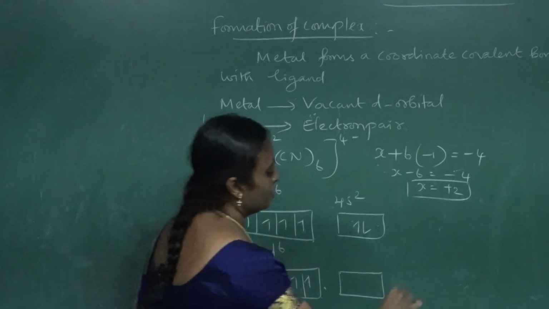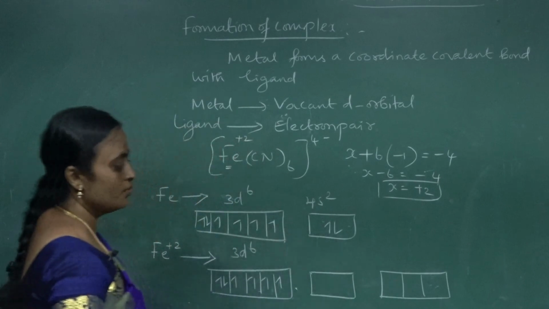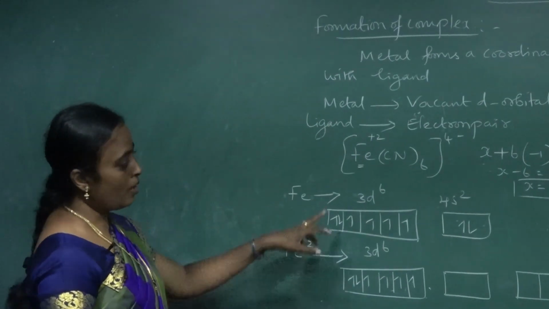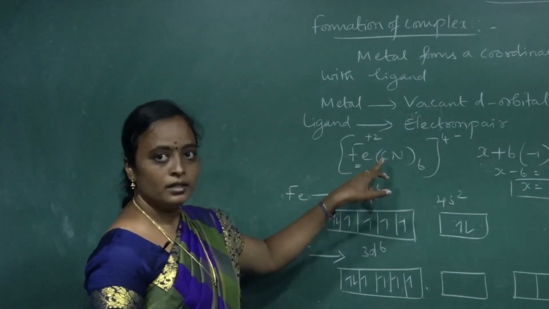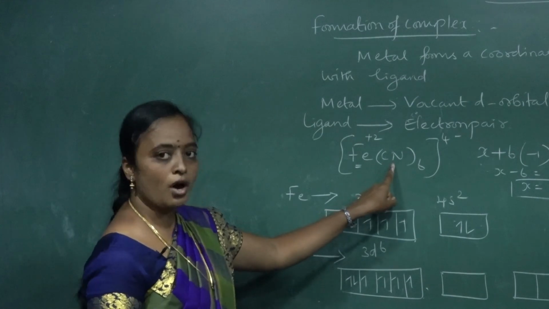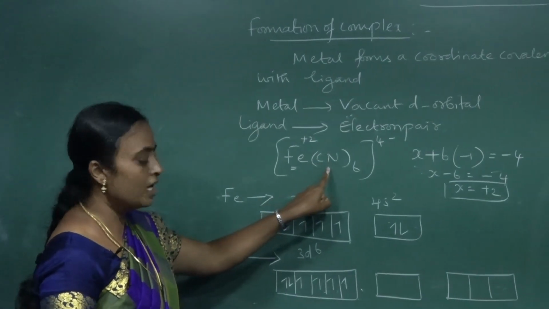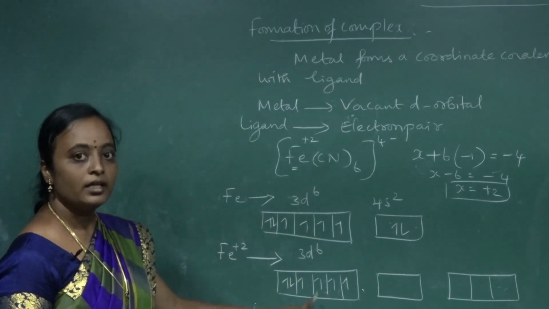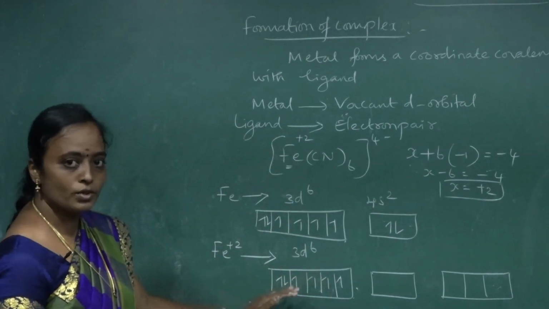In addition to that, we have the p orbital, which is also vacant, in order to accept the electrons from the ligand. Okay, now you consider what the nature of the ligand is. So here the ligand we have taken is a strong field ligand. A strong ligand means definitely pairing of the electrons will take place.